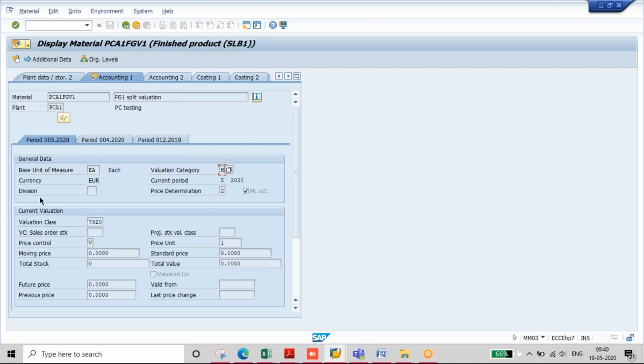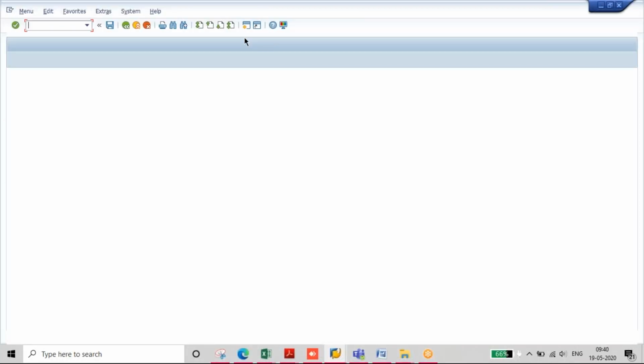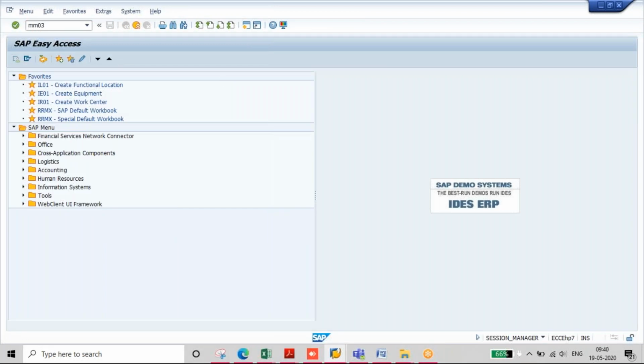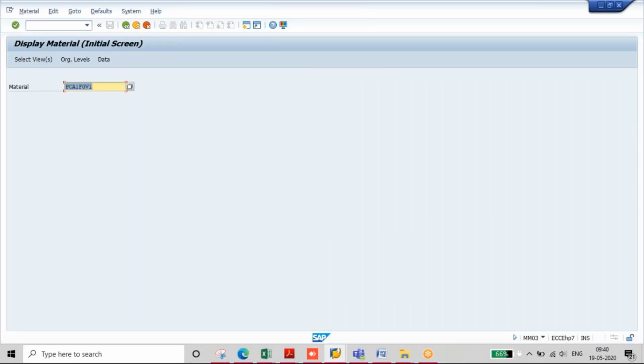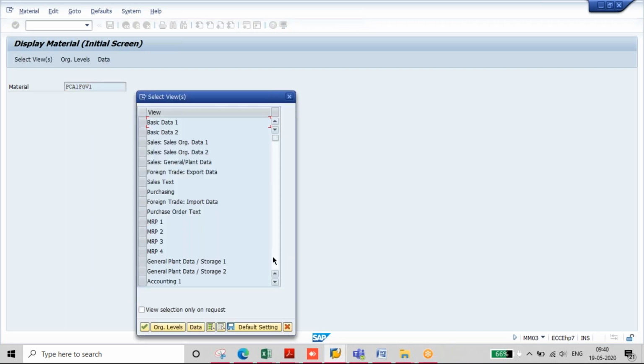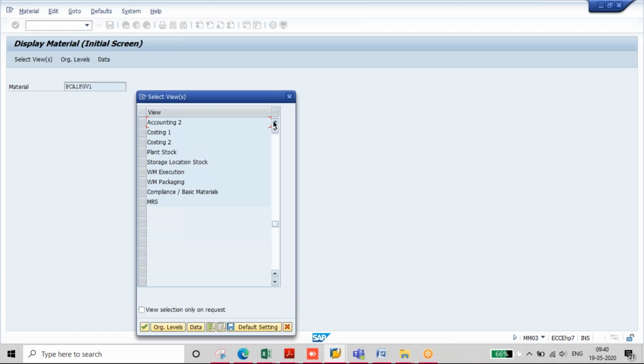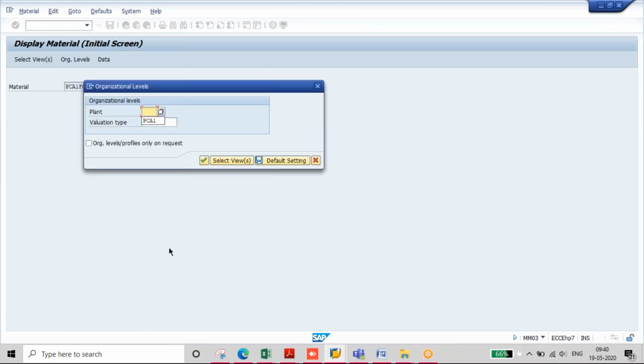The same material I will open in another screen, using MM03. Press enter. Go to accounting 1. Here, along with plant, I will give a valuation type also.